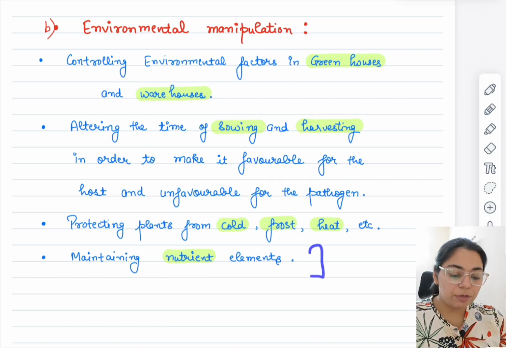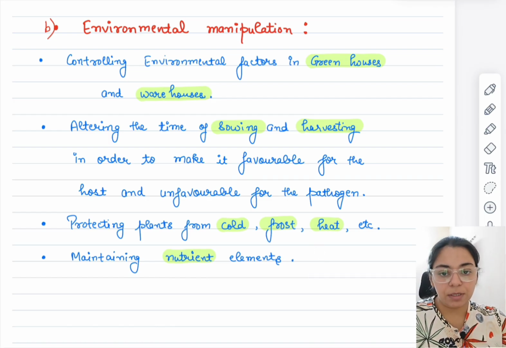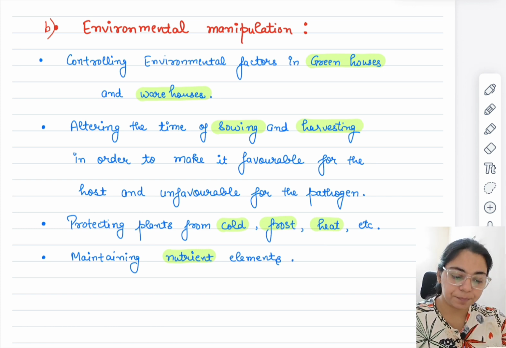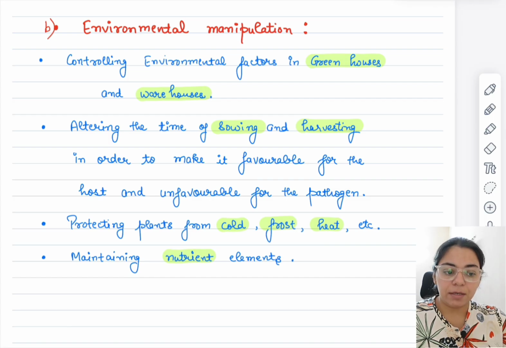So basically we need to know that this is a very important step to be taken, and whenever we read a package of practices for any crop, these are the basic things that are kept in mind while deciding the sowing and harvesting times of different crops.